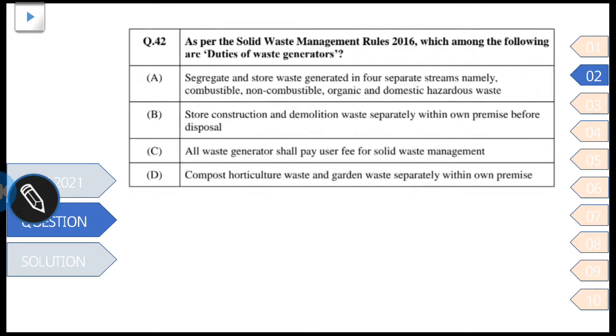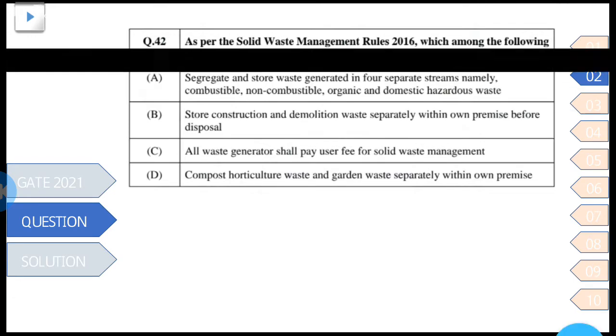The next question is, as per Solid Waste Management Rules 2016, which among the following are duties of waste generators? So among the four, we have to select which are the duties of the waste generators. So first one is segregate and store waste generated in four separate streams, namely combustible, non-combustible, organic and domestic hazardous waste. B. Store construction and demolition waste separately within own premises before disposal. C. All waste generators shall pay a fee for solid waste management. D. Compost horticulture waste and garden waste separately within own premises.